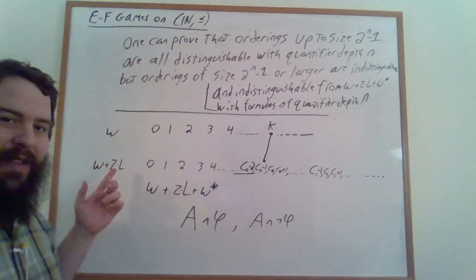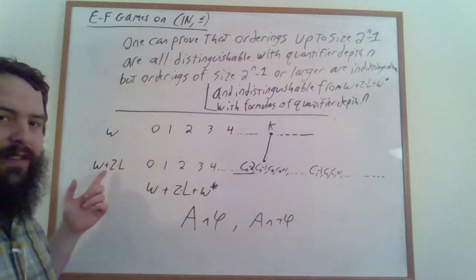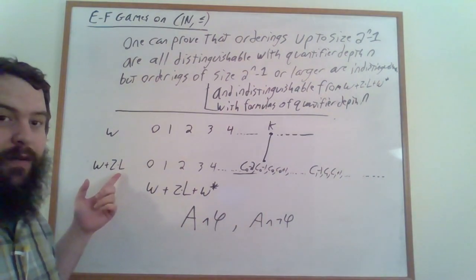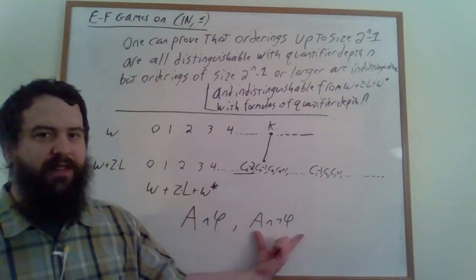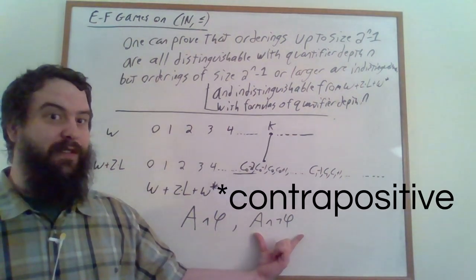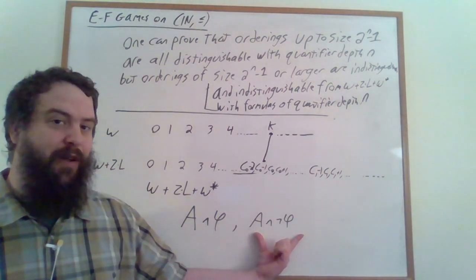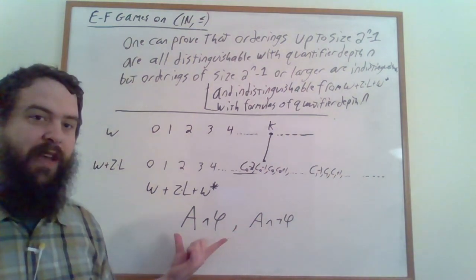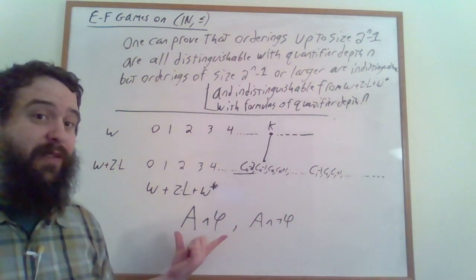I guess I should mention that omega is a woozle, right? It's the woozle where L is the empty linear ordering. So one of these two formulas doesn't have any models. And so by the converse of the compactness theorem, one of these two formulas proves a contradiction.